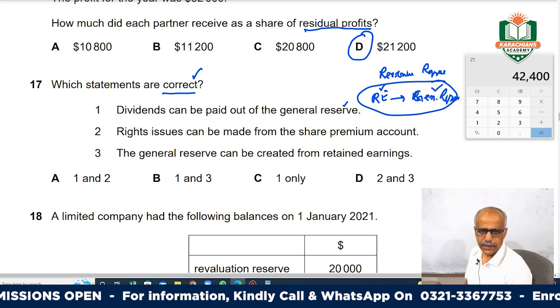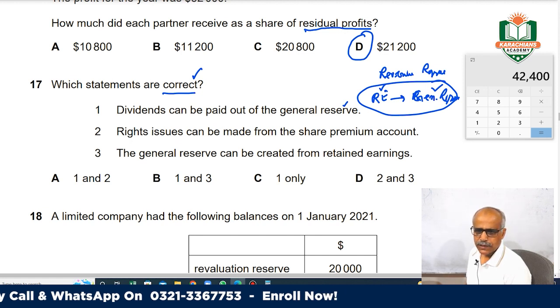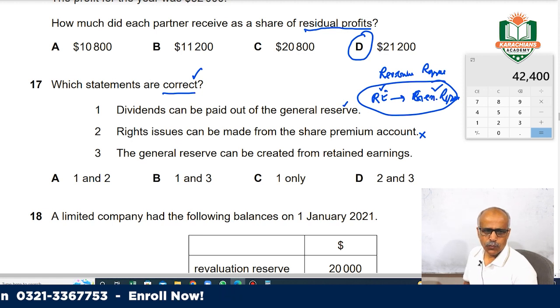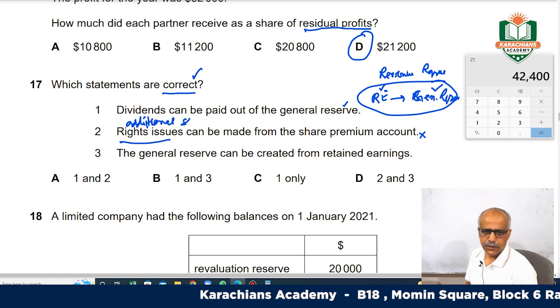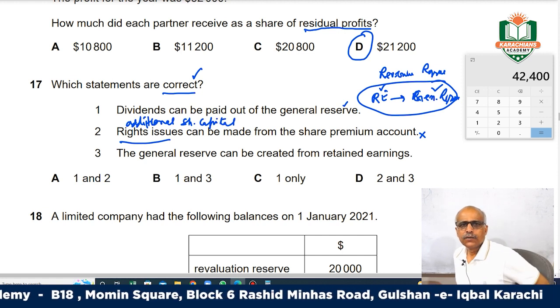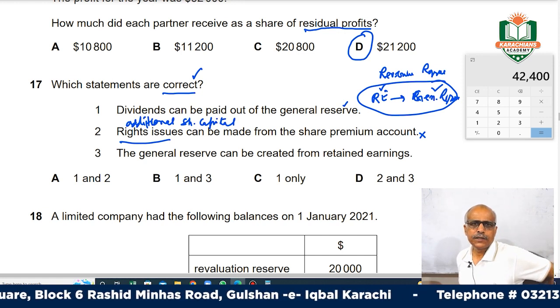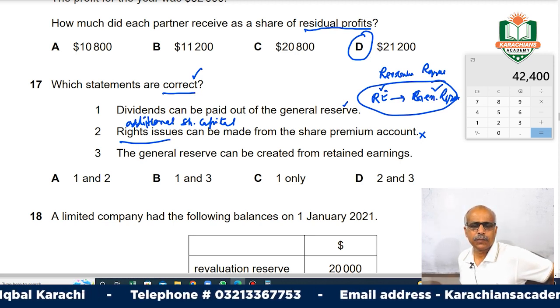Rights issue can be made from the share premium account. This is incorrect. What is a rights issue? It is additional share capital, where you first give the right to your existing shareholders. If they do not exercise their rights, then you go to the general public.